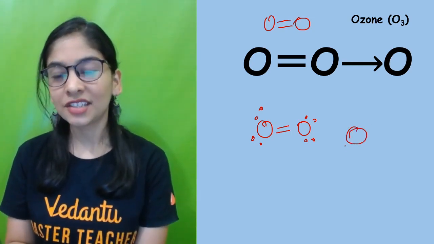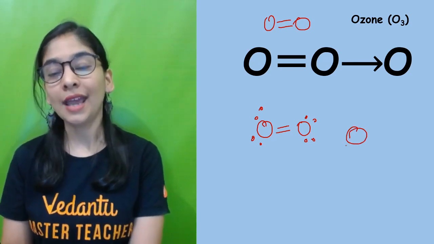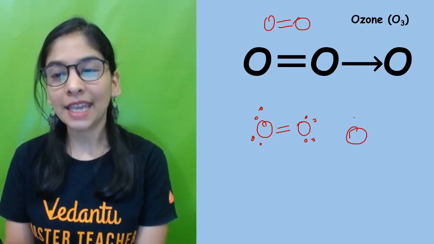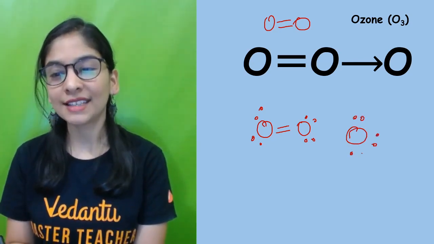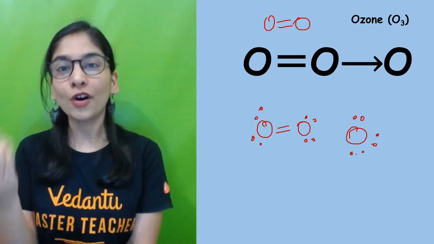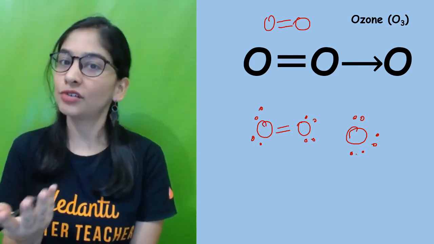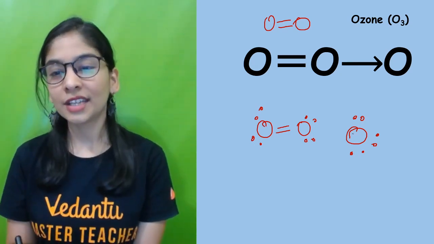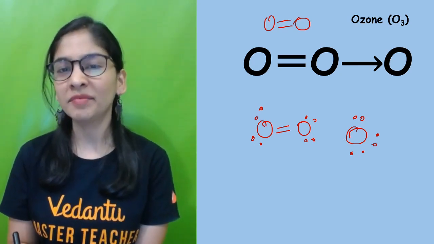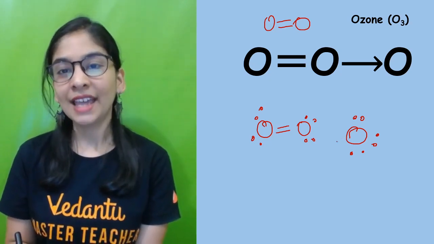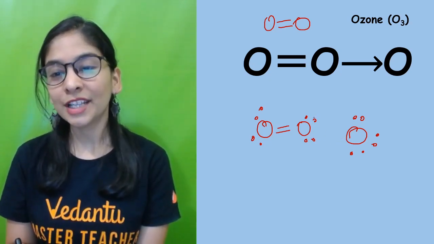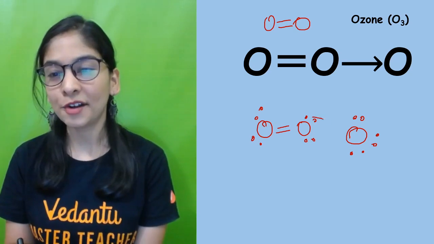So this oxygen, monovalent one, is free and wants to feel stable, and you know that every oxygen has 6 valence electrons. For stability, it needs 2 more electrons. As soon as it gets 2 electrons, it will be stable. So this oxygen is telling, hey oxygen, you're coming, you belong to my family, let me help you. So it will give its 2 electrons, meaning an electron pair, to this.